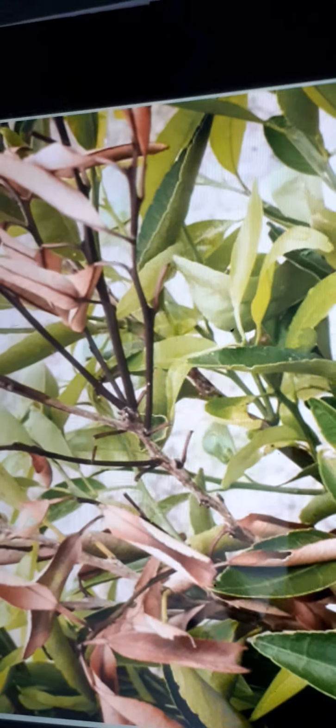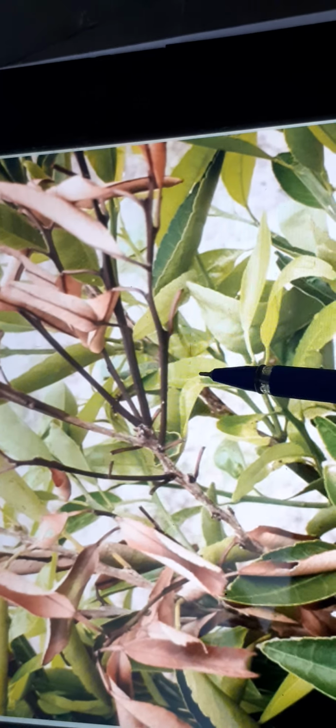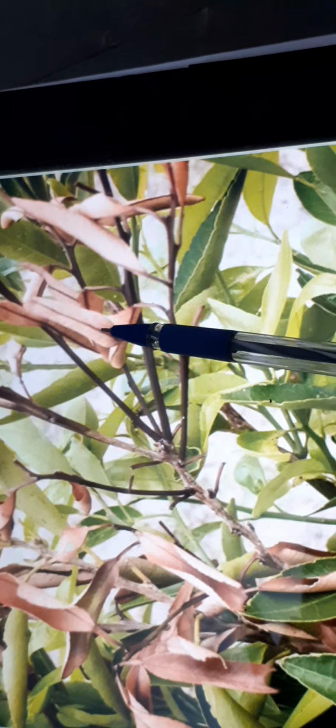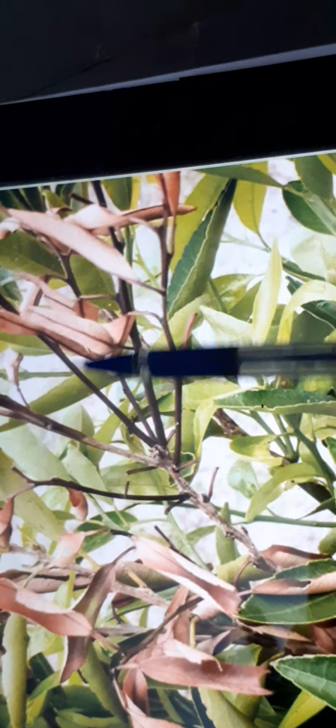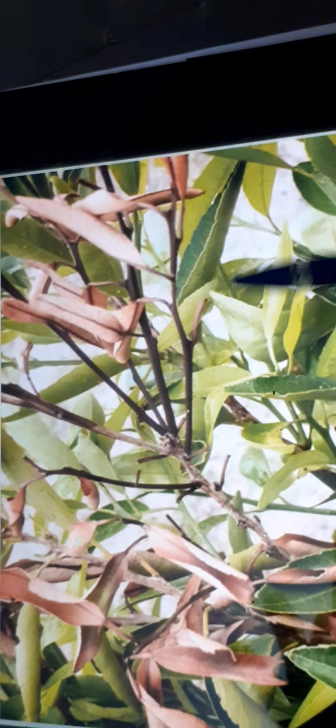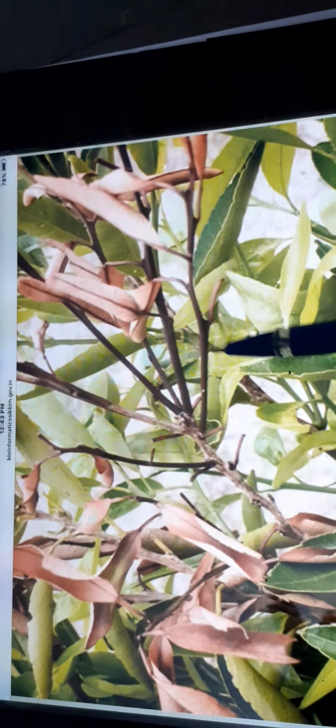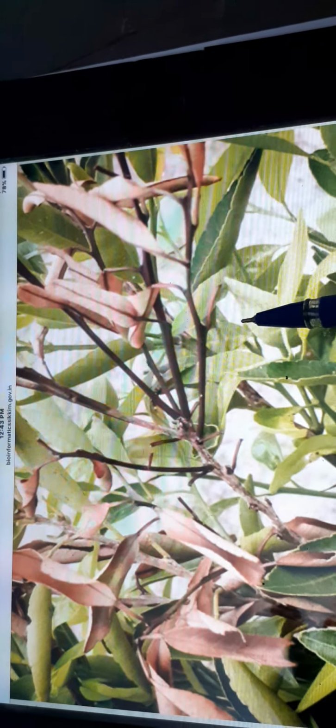Can you see how the leaves have changed their color, from green to yellow to brown? This is the citrus dieback disease in citrus plant.